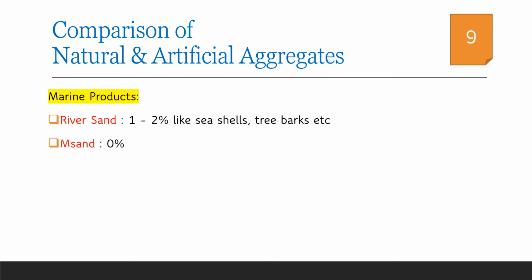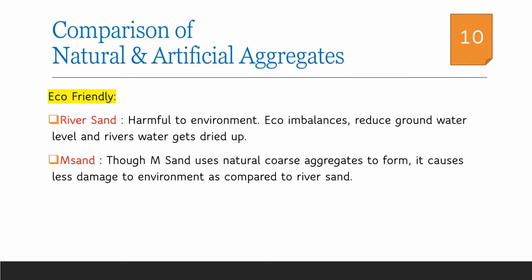There is a possibility of the presence of marine products in river sand, and it is observed that around 1 to 2% of materials like seashells, tree barks, etc. are present in river sand, which will later deteriorate and negatively affect the strength of the concrete mix. They are not preferred. But in M sand, the presence of such materials is found to be very little or minimal.